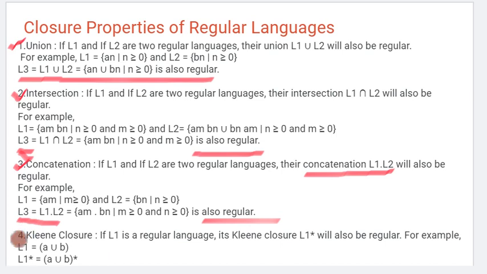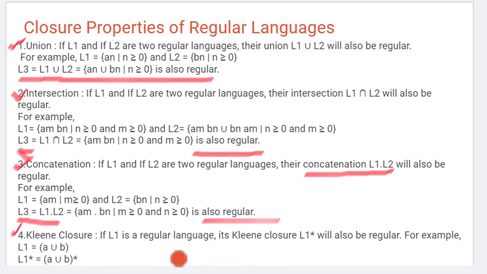The fourth property is Kleene closure. If L1 is a regular language and we write L1 star, we are applying the closure property, meaning the symbols can appear 0 or more times.